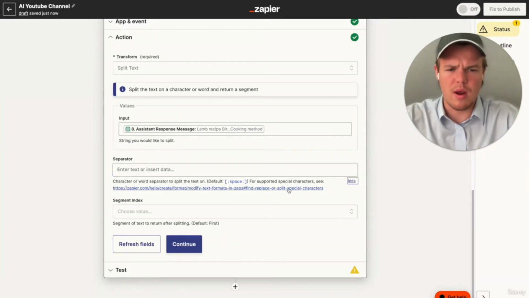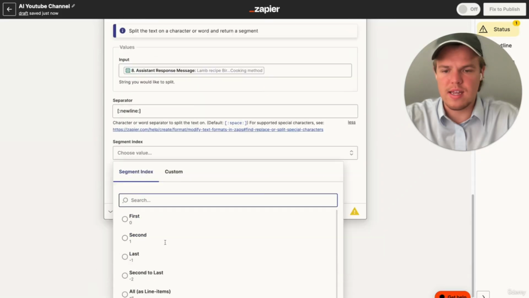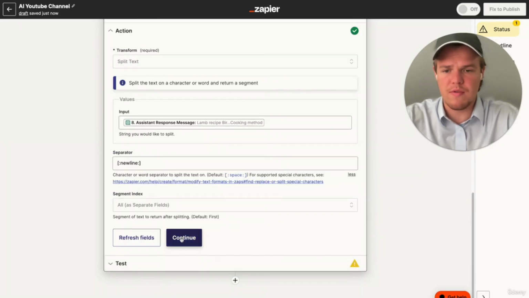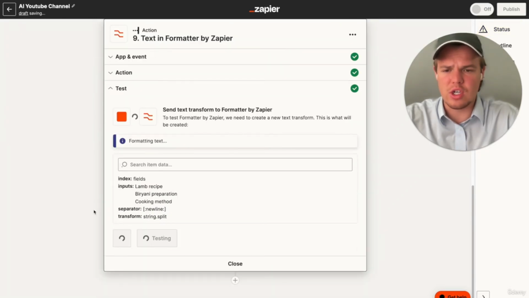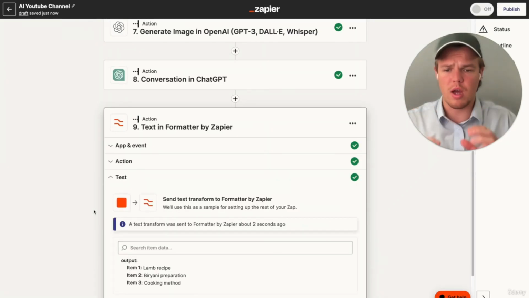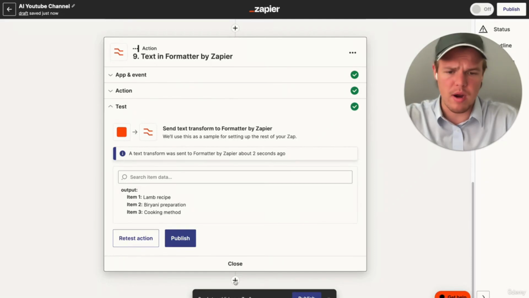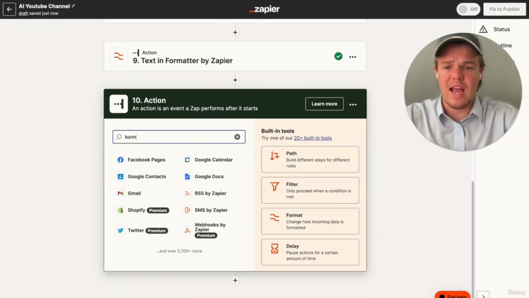and it's going to basically be new line, but I'm going to grab the exact formatting right now. I'm going to go ahead and paste that, and then we're going to segment it so that basically all are separate fields. From here, we're going to test this action, and then basically every single one of those lines should be a separate variable, which will come into good use when we build out the Banner Bear image of it. For now, I'm just going to add the Banner Bear block.